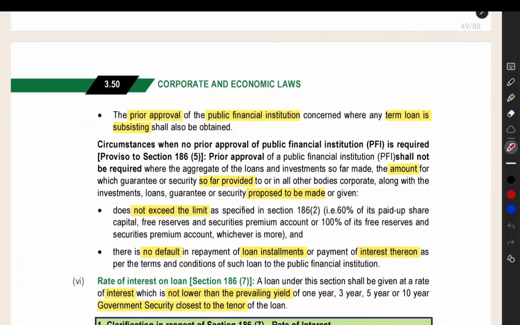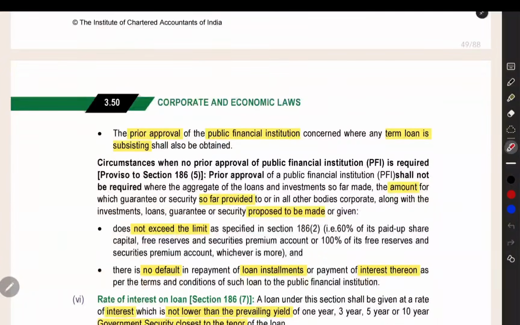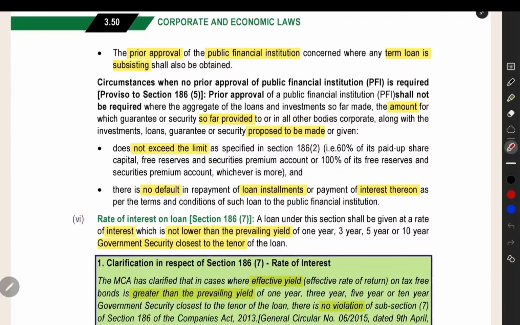If you are getting any term loan from a public financial institution, then also you have to get the prior approval of that financial institution before doing this transaction. Not any default. Whenever you obtain a loan itself, even if you are not doing any default, you are repaying properly, in that case also, you have to get the approval of the public financial institution. They have one exemption where we do not have to obtain the approval of the public financial institution. That is, if you have obtained the loan, guarantee, security, investment, but it is not exceeding the limit, and you are not having any default in the loan or interest, then in this case, you need not get the prior approval of the financial institution. Within the limit and no default.